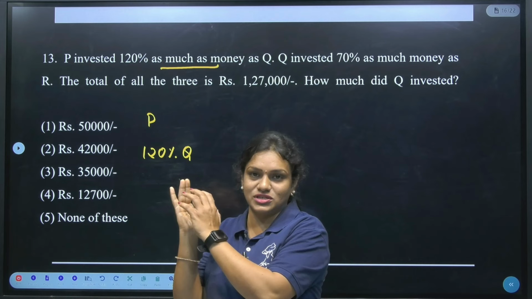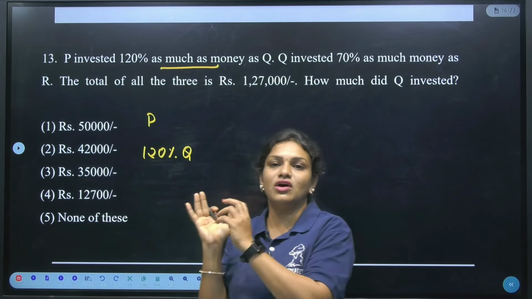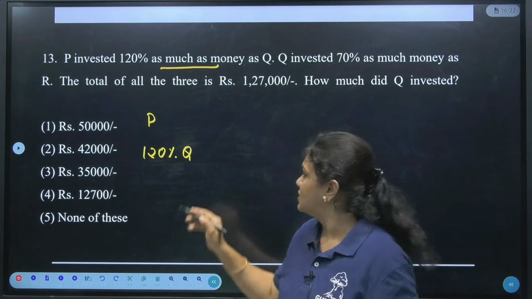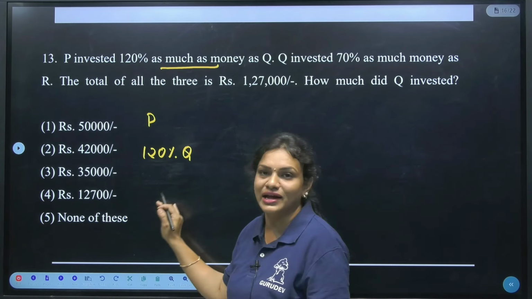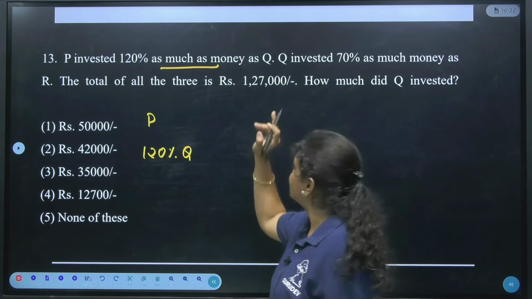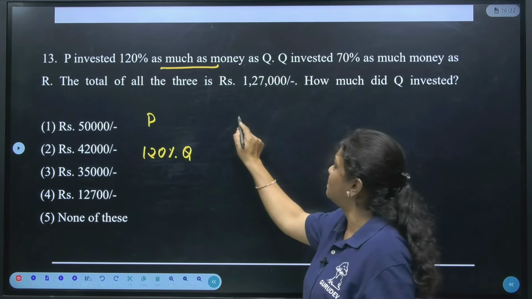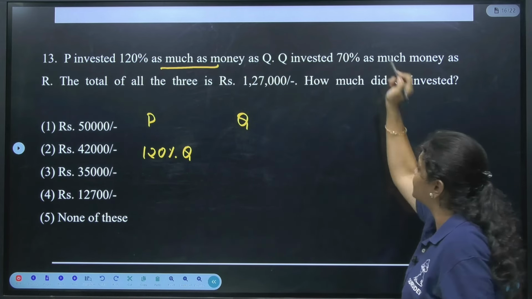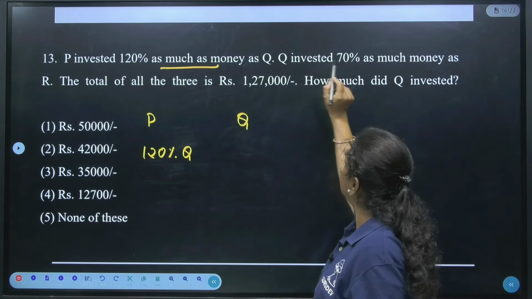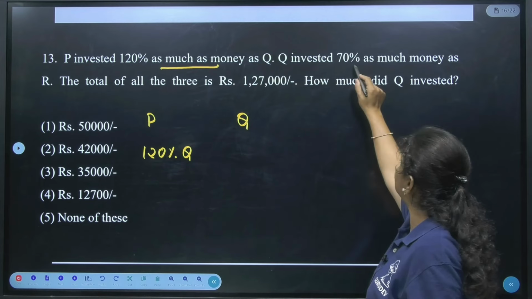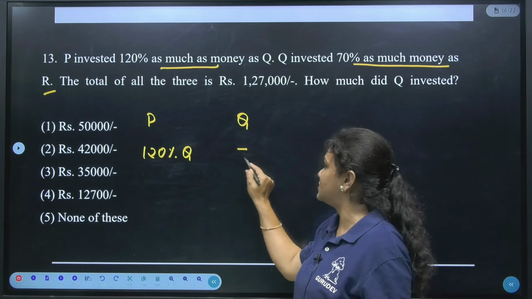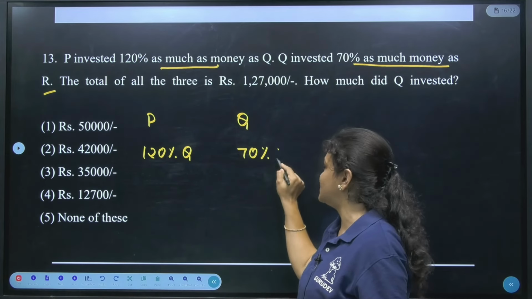So suppose I take Q as 100%. Now 120% of 100 will be how much? It is 120. That means P invested exactly 120. But further, Q's investment is compared with the next person. Let us see here. Q invested 70% as much money as R. Whatever the money of Q is, it is 70% of R.